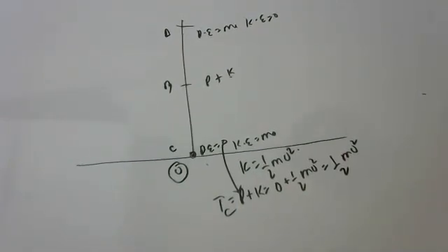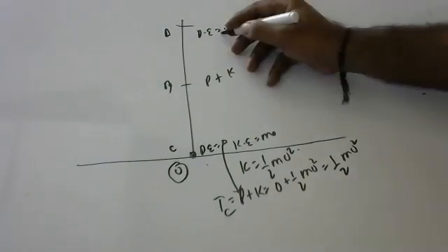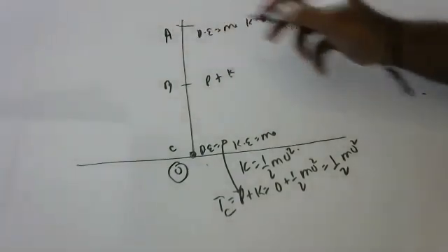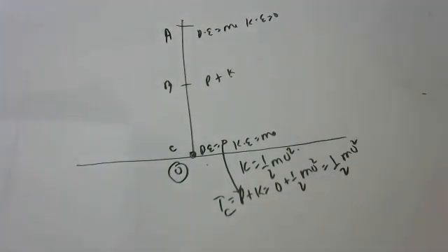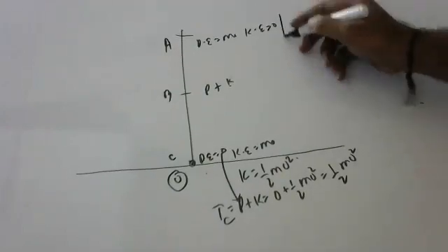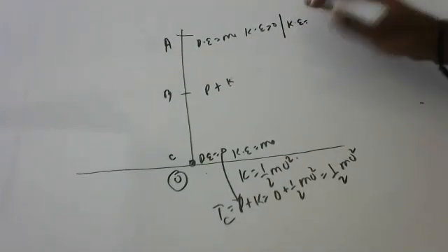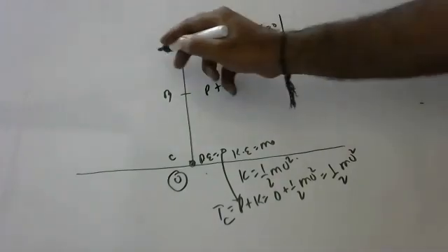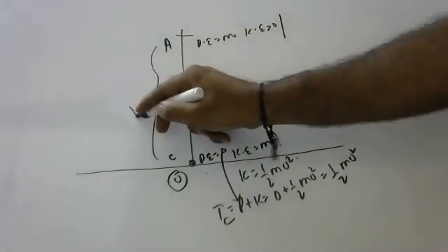Now children, let's go to position A, then we'll come to position B. At position A, kinetic energy is anyway zero, no problem. But potential energy: let me say this is at maximum height h.